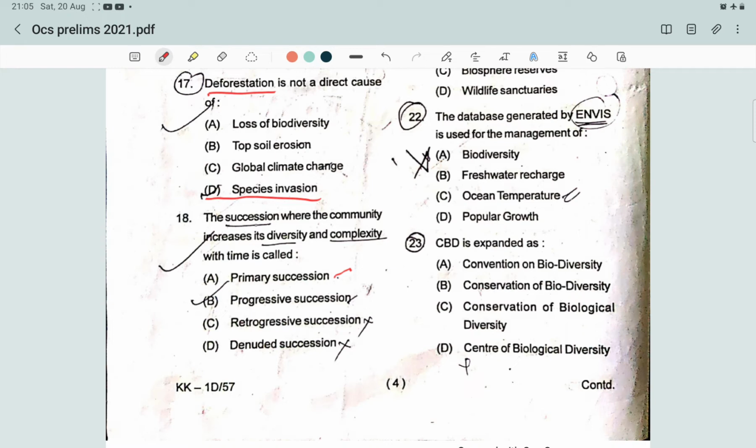And what is a retroprogressive succession? It is a type of succession in which the community becomes more simplistic and contains fewer species and less biomass over time. And what is denuded succession? Denuded succession is a type of succession where the succession starts on the secondary bare area which was once occupied by original vegetation but later became completely cleared of vegetation by the process called denudation. So the correct answer will be the progressive succession.